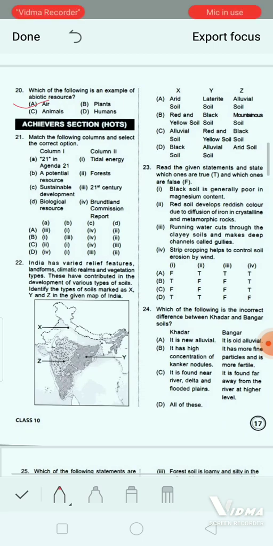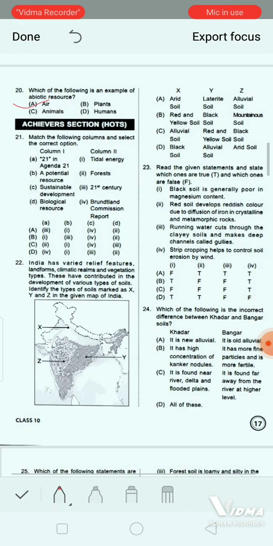Okay. So coming to next question, that is Achievers section, HOTS questions. So here you have to match the column and select the correct option. In column 1, you can see number 1, 21 in Agenda 21. Option B, a potential resource.